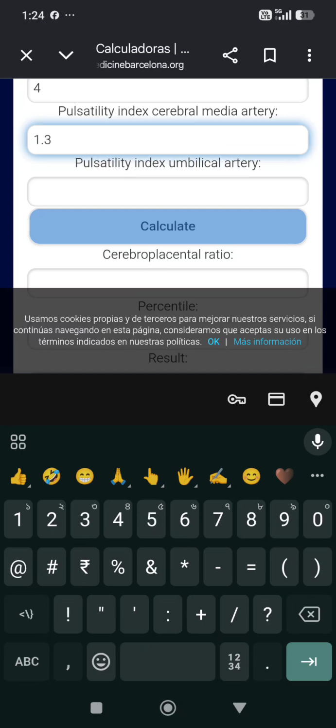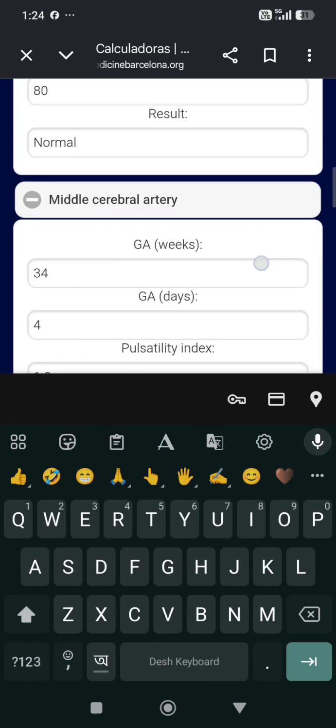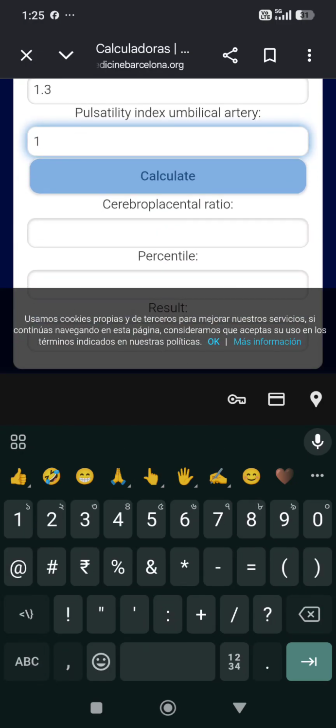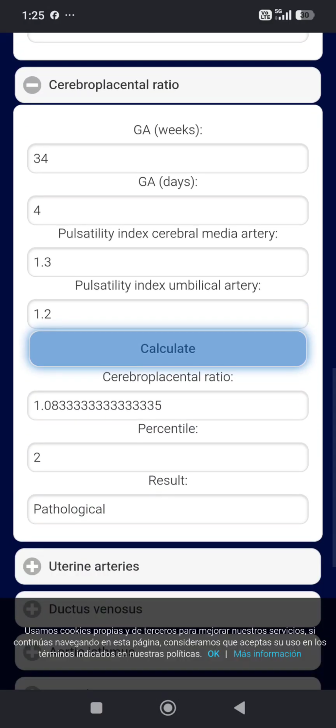Then PI of umbilical artery 1.2. Calculate. This is 1.08 percentile. So this is more than 1, but the percentile is 2 percentile. So this is pathological Doppler.